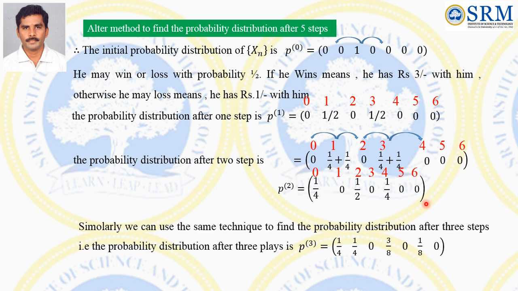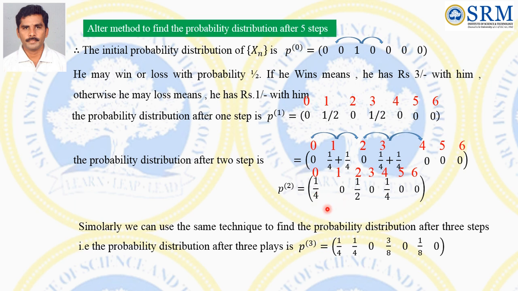Next, similarly we can use the same technique to find the probability distribution after 3 steps. This 1 by 4 should not share with any other, because in case the man has rupees 4, he goes to his home. Therefore, this 1 by 4 will not split. This 1 by 2 splits into left hand side and right hand side, and this 1 by 4 splits equally into left hand and right hand side.